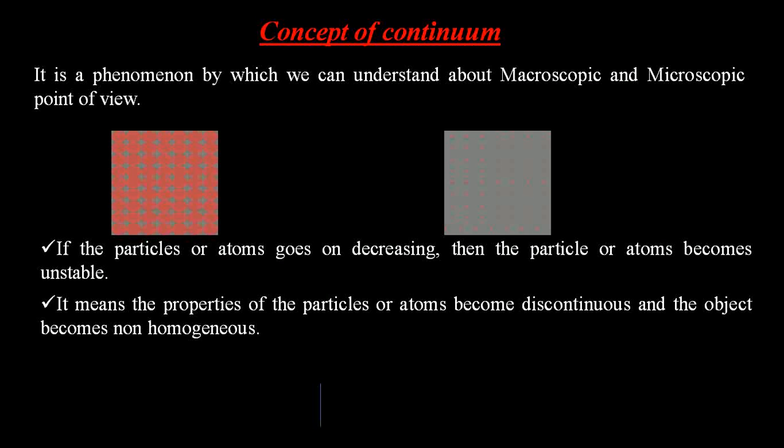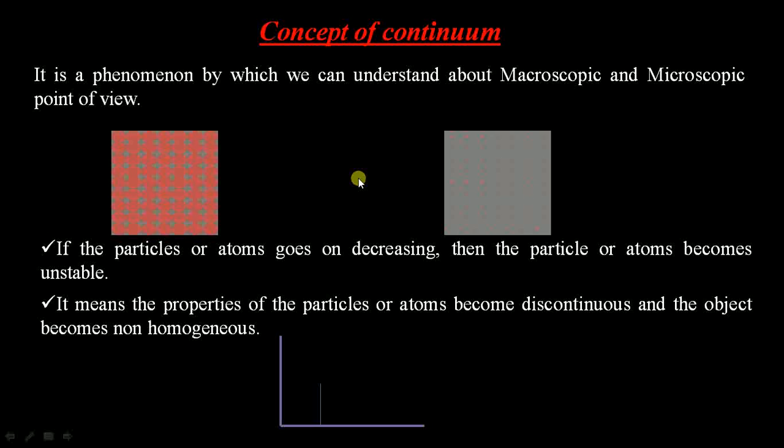By this entire discussion we can understand the concept of continuum in a proper way. With the help of a graph also we can understand this concept. Why do we consider large particles rather than smaller particles?